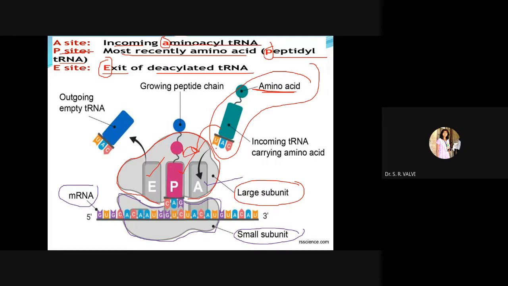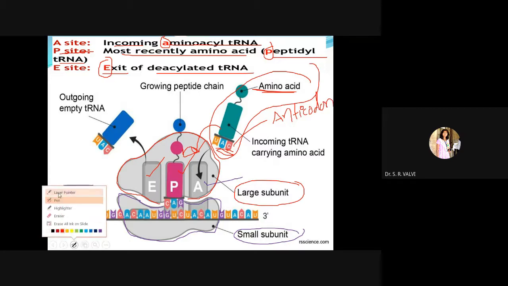The tRNA carries the anticodon, and the codons are present on the mRNA. Please remember what you are observing here. See my pointer: here you can see G, U, G, C, A, C, A, A. These are the codons present on the mRNA.